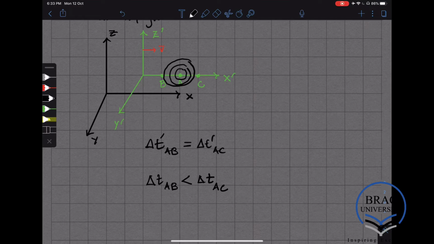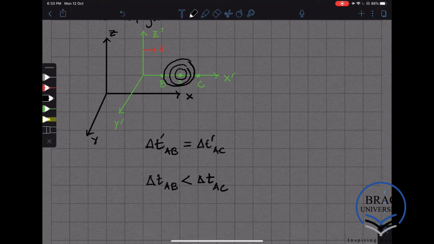And thus we see that 2 events, meaning the events of the flash of light reaching B and C, are simultaneous in the prime reference frame, but they're not simultaneous in the unprimed reference frame.